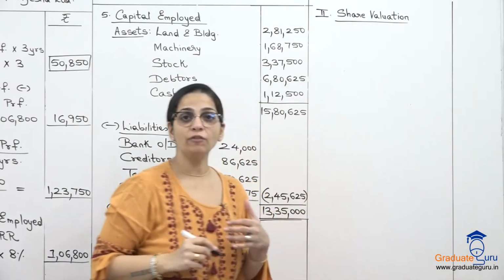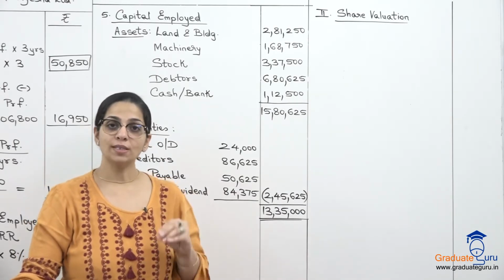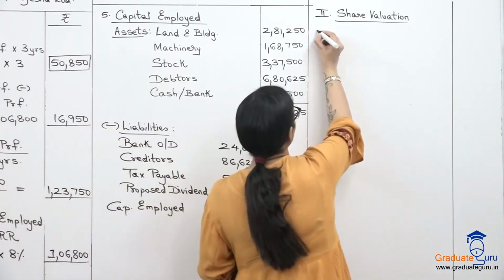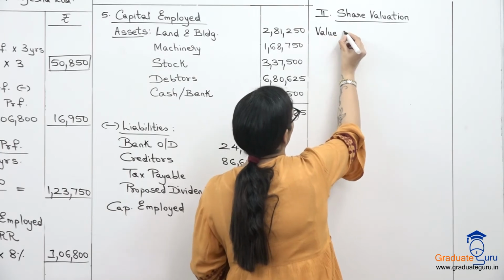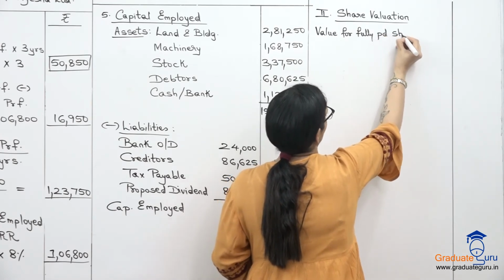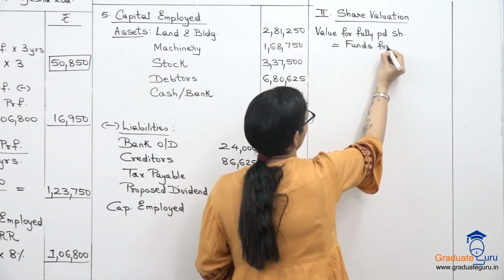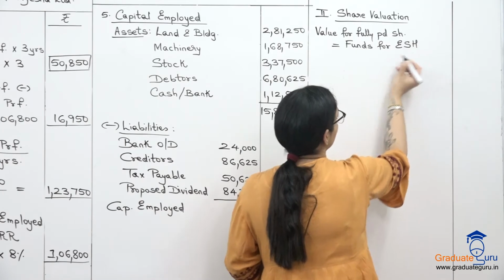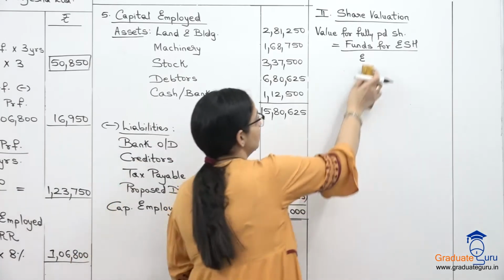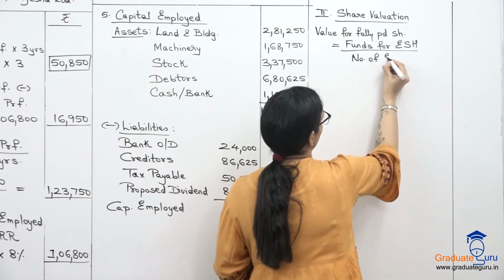Now here we have partly paid shares जहां पर calls in arrears है and we have fully paid shares. और sum में clearly दिया है that you have to value both the types of shares. So value for fully paid share is equal to, जैसे हमने लास्ट सम में किया था, फंड्स फॉर इक्विटी शेयर होल्डर्स अपॉन number of shares, that is number of equity shares.